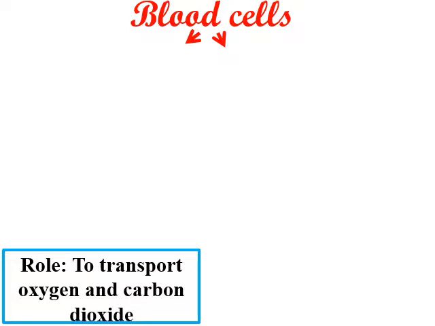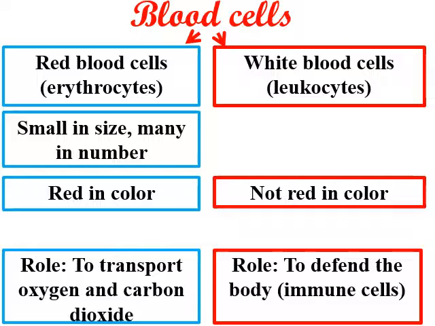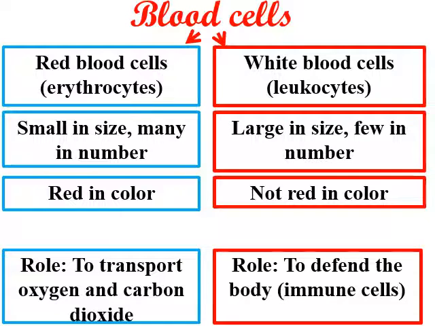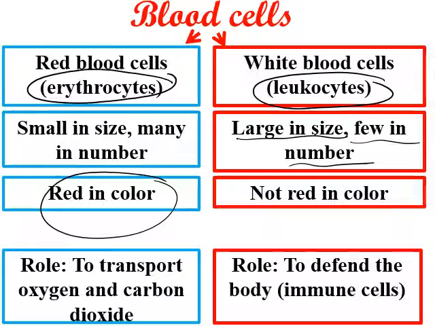Blood cells are divided into two groups. First, red blood cells, which have another name, erythrocytes, and white blood cells, which have another name, leukocytes. Red blood cells are small in size and many in number, while white blood cells are large in size and few in number. They are red in color, while the white ones are not red in color.